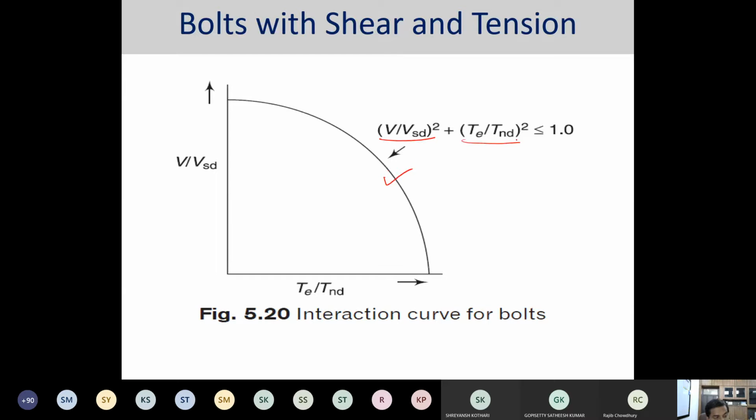The same thing we did in the column design in RCC. So once the interaction diagram is done, all your design has to fall within this particular domain, otherwise it is to be considered an unsafe design. Okay.